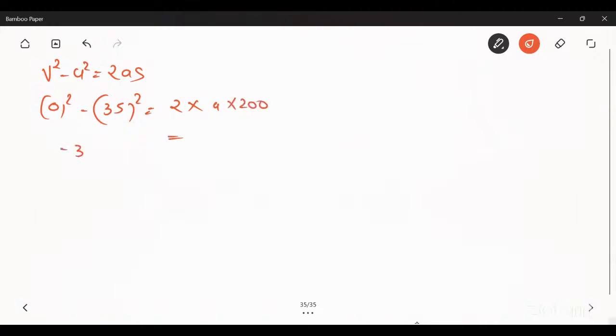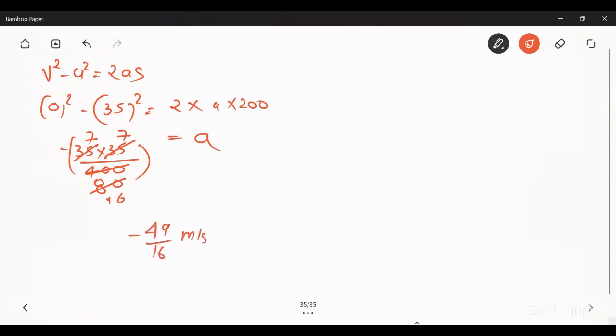So minus 35 into 35 upon 400 is equal to the acceleration, which gives minus 49 upon 16 meter per second square.